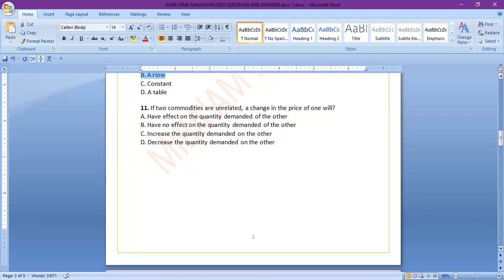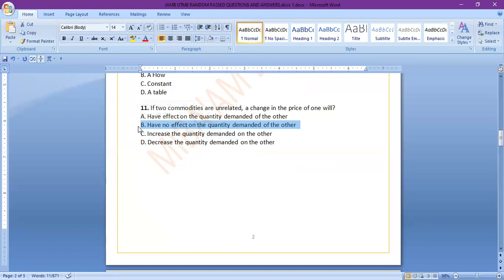So number 11, if two commodities are unrelated, a change in the price of one will A, have effect on the quantity demanded of the other, B, have no effect on the quantity demanded of the other, C, increase the quantity demanded of the other, D, decrease the quantity demanded of the other. Yeah, so the answer is B. The reason why I said the answer is B is because the two commodities are unrelated.